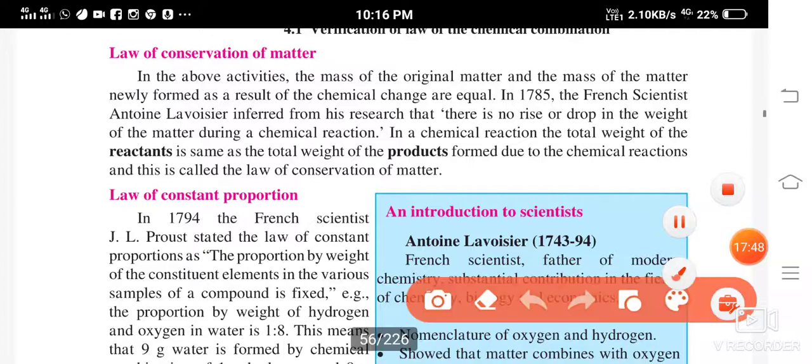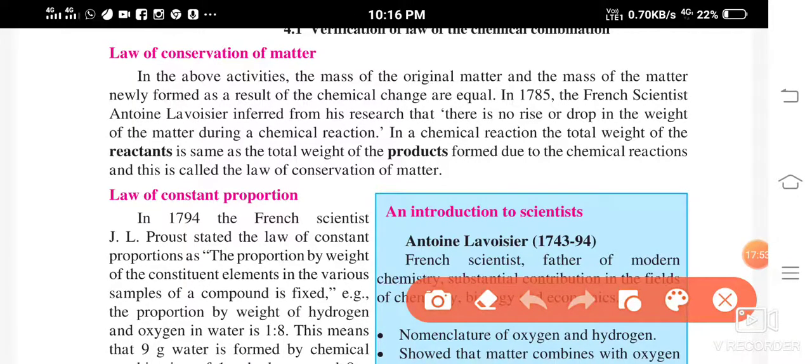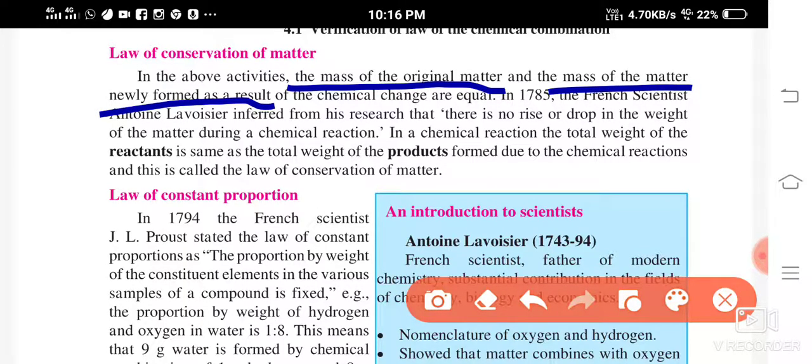See, in the above activities, the mass of the original matter and the mass of the matter newly formed as a result of the chemical change are equal, isn't it? That's what you studied here, that the mass of the original matter and the mass of the matter which was newly formed, both the masses remained the same. They were equal.